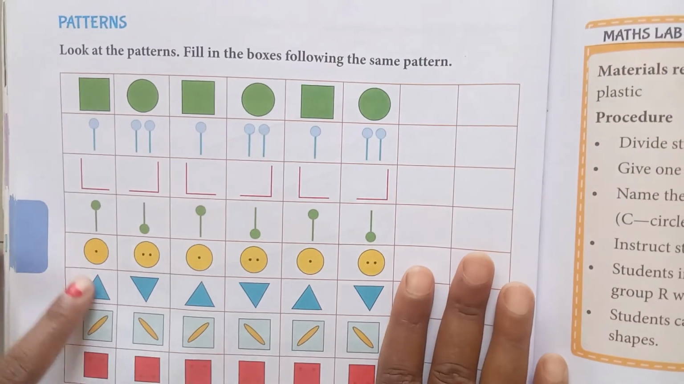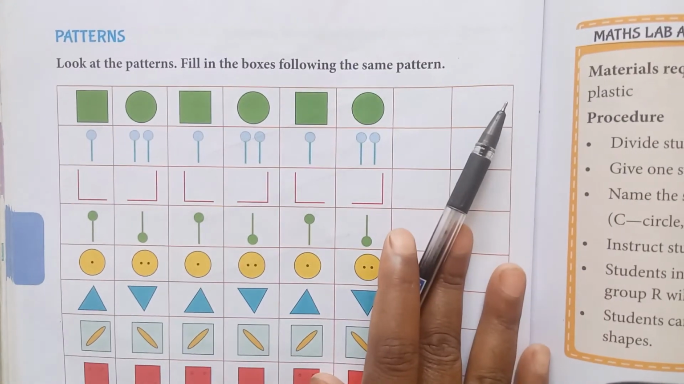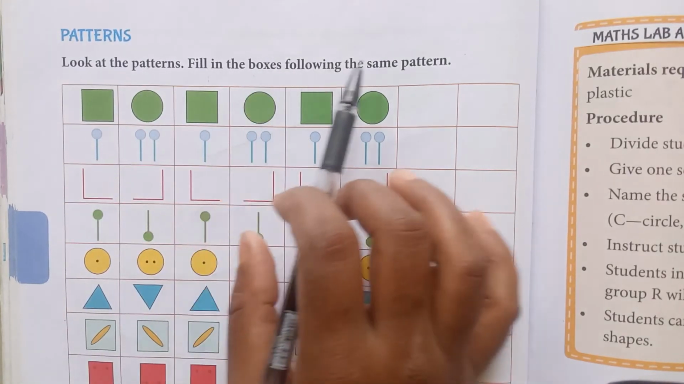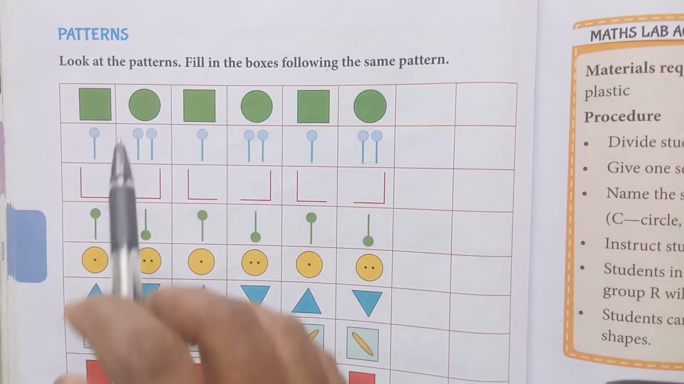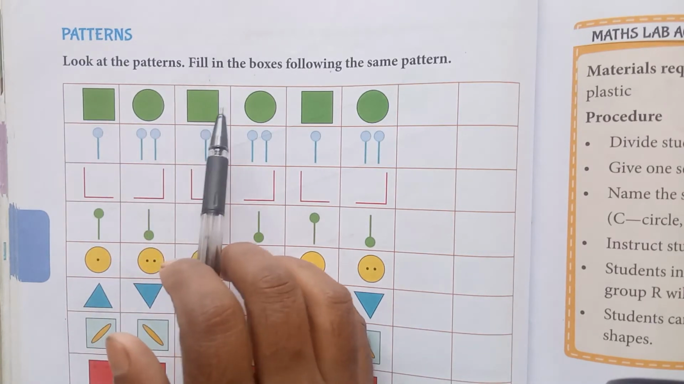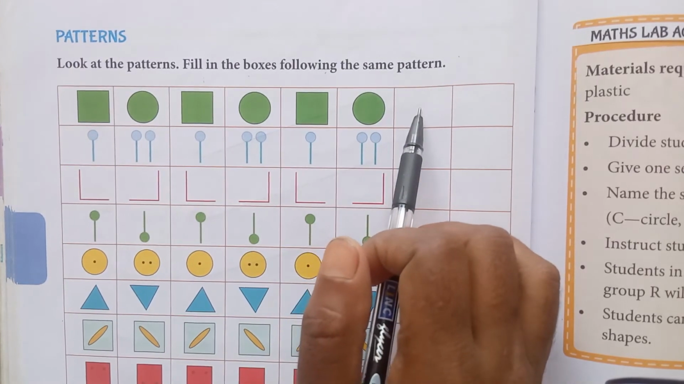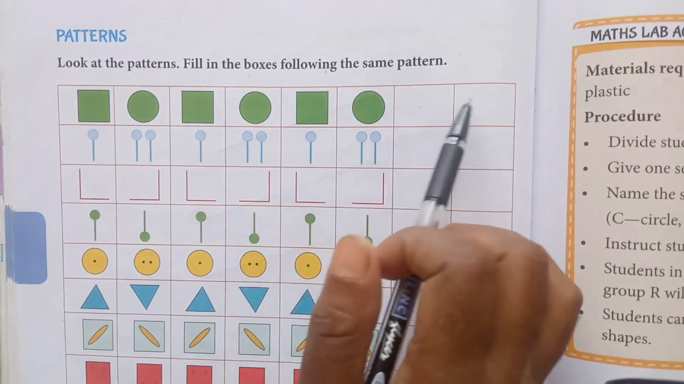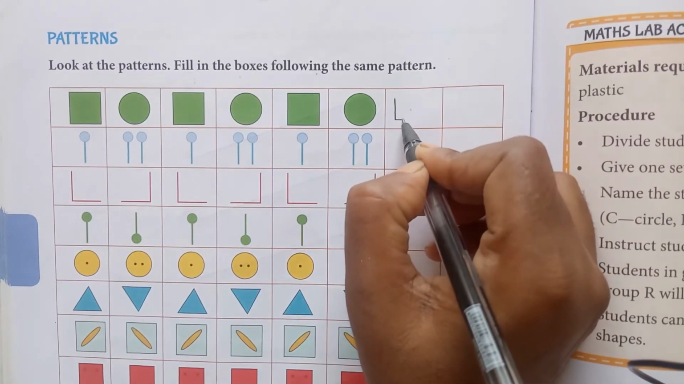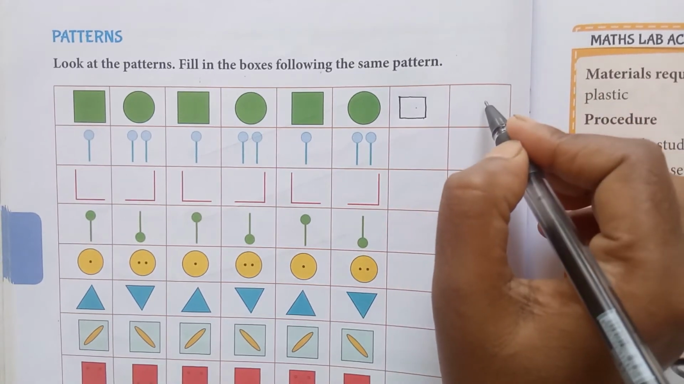See dear student, here we are going to understand something different, patterns. Yes, look at the patterns, filling the boxes, following the same patterns. What is it? Square, circle, square, circle, square, circle. What will come here? We have to continue with the pattern. Again it will come here. Square. Yes, and again it will come here.